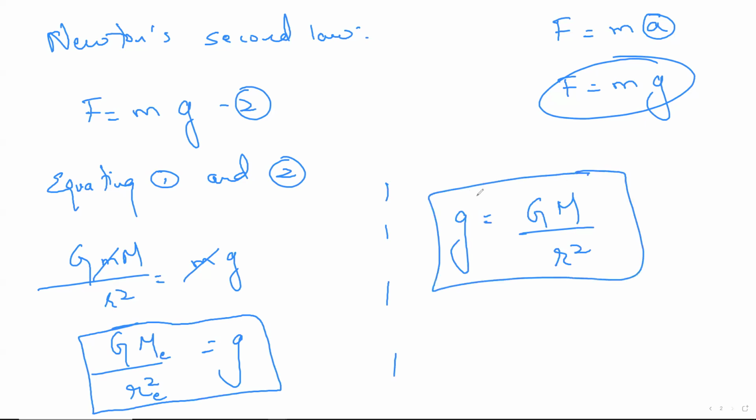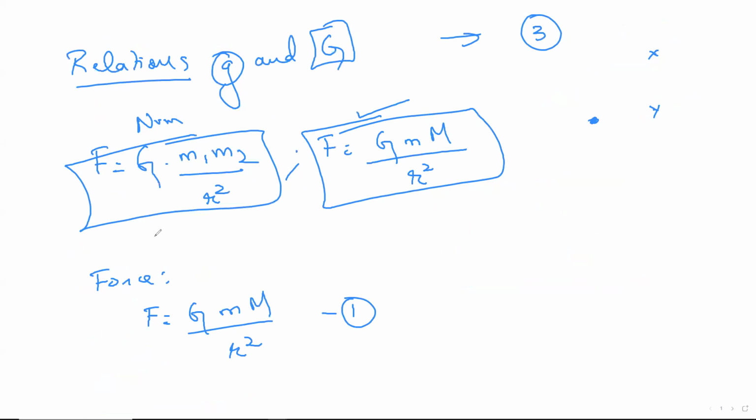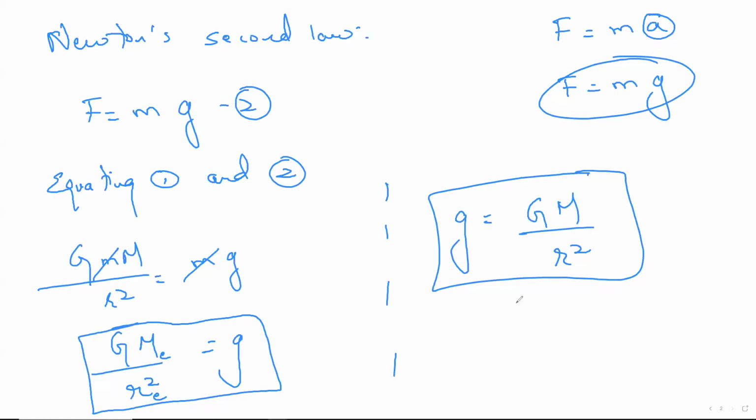Very, very useful for your numericals also. Instead of trying to use all these steps, we can use the answer directly, and we can use the formula directly and get the answer. I'll repeat it. Initially, this is the force between two planetary bodies, given by F is equal to G M m whole thing divided by R square. Then I also know Newton's second law of motion, F is equal to mg. You don't write a. I told you why.